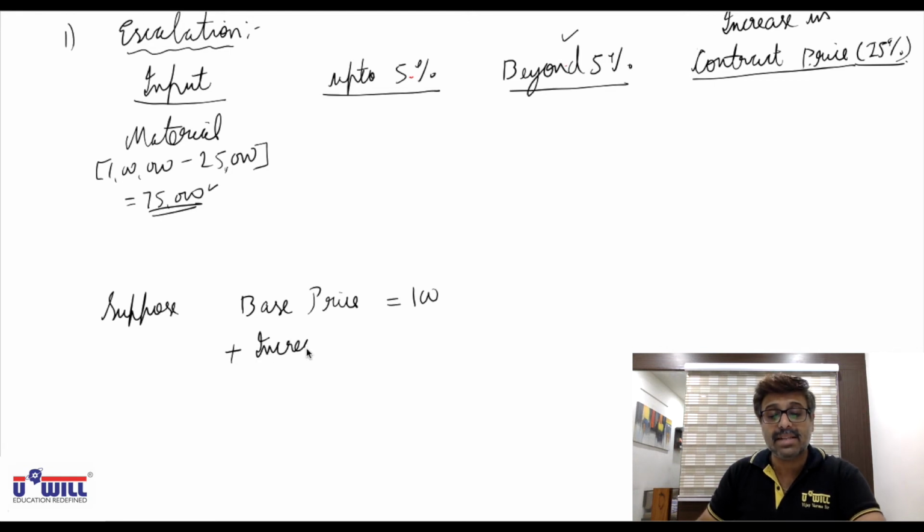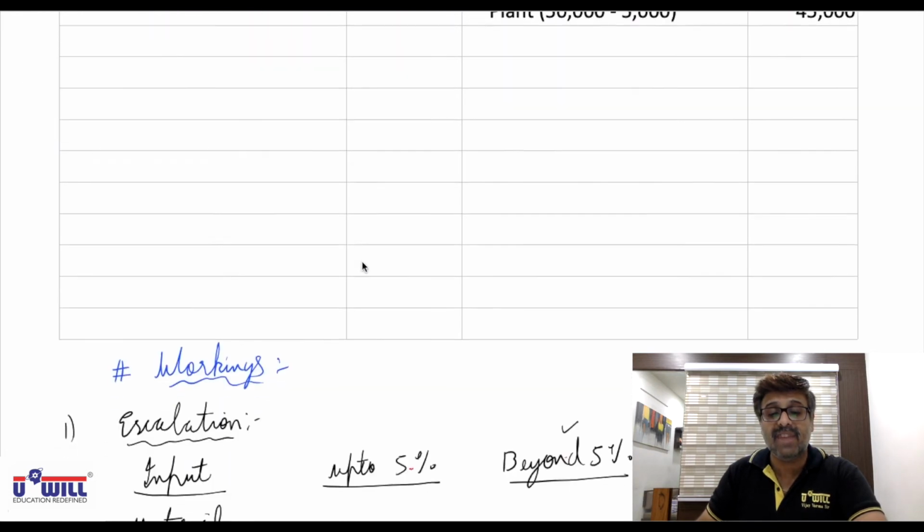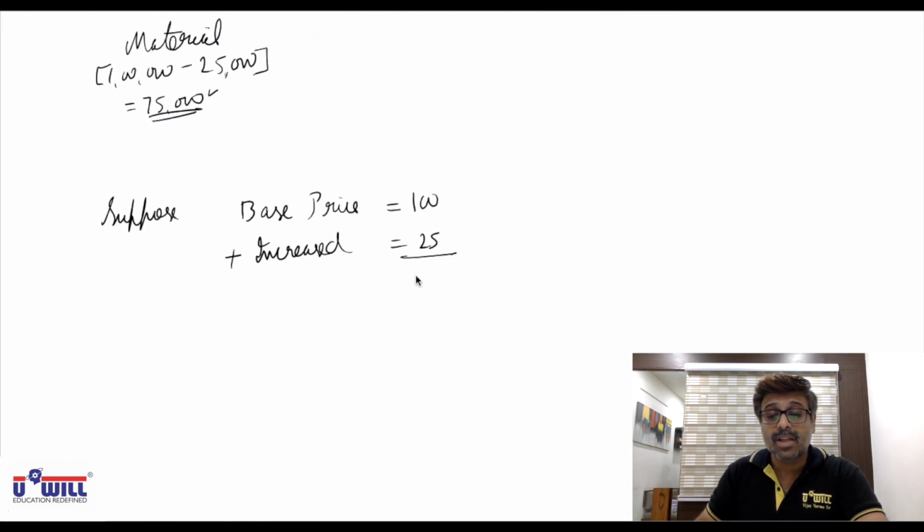Plus the price has increased by 25%. As you all can see in this last paragraph, it was found that since the date of signing the agreement, the price of materials and wages increased by 25%. So 125 is the increased price.